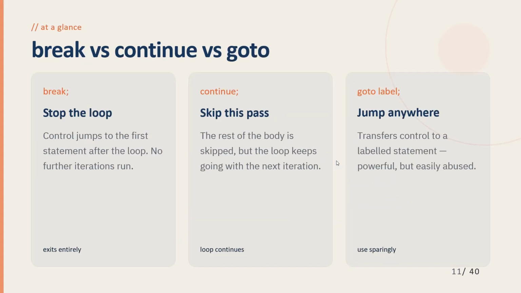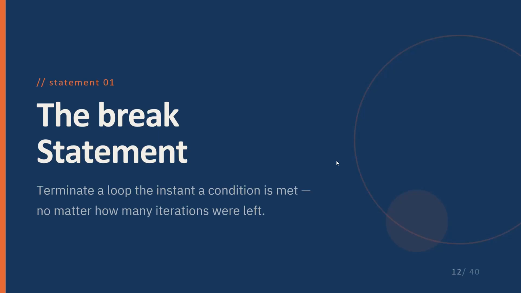Now, let's have a view of the break, continue, and goto statements. The break statement exits the loop immediately. The continue statement skips only the current iteration and moves to the next one. Goto transfers control to a labeled statement, although it should be used only in rare conditions.